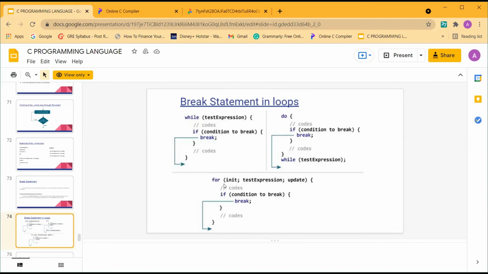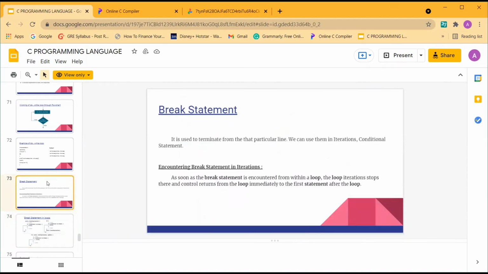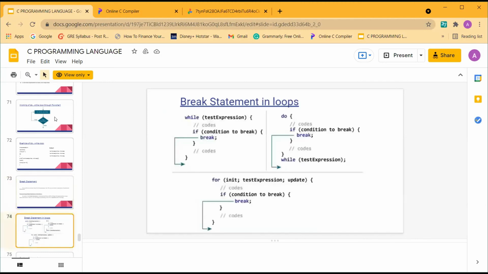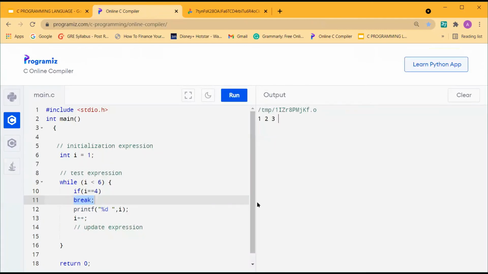Once again, please go to the previous slide. Let's see, this one? The coding one, the break statement coding. See, the problem arises that it will check for 4 only, but the print statement is after break. Can you see?